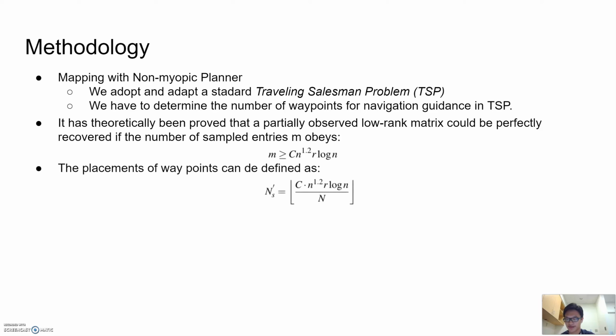Accordingly, the placements of waypoints can be defined as this, where n is the number of observed locations within the robot sensing range. Since the robot can take observations in between any pair of consecutive sampling waypoints, this can introduce additional observations. This means the actual number of waypoints for TSP can be further reduced, and we use epsilon as a scale factor.